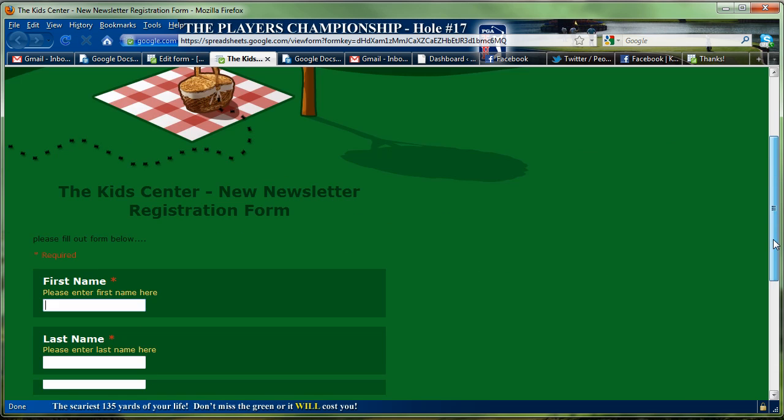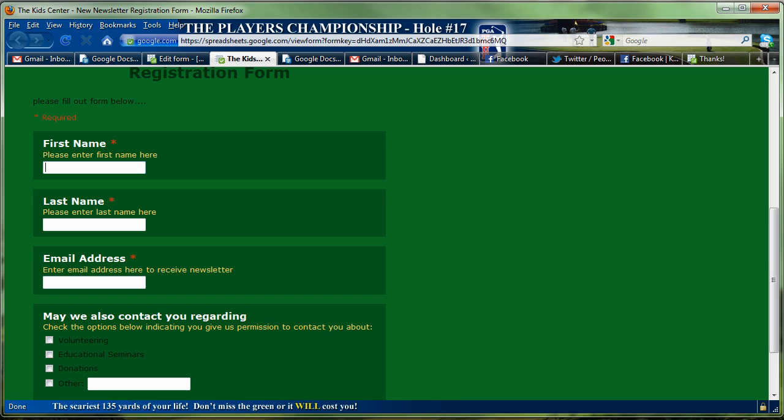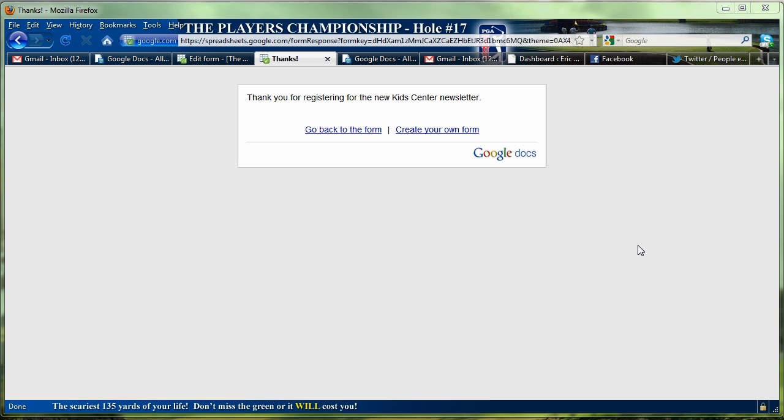So here's that form. Remember, Google's holding this for us. So here I go. What I've done is I've gone in and filled out the form. You can see that I get this thank you. I could also put a URL in here which links back to the Kids Center site. Thanks for filling out the form. Please visit our website to learn more, or whatever the case may be.